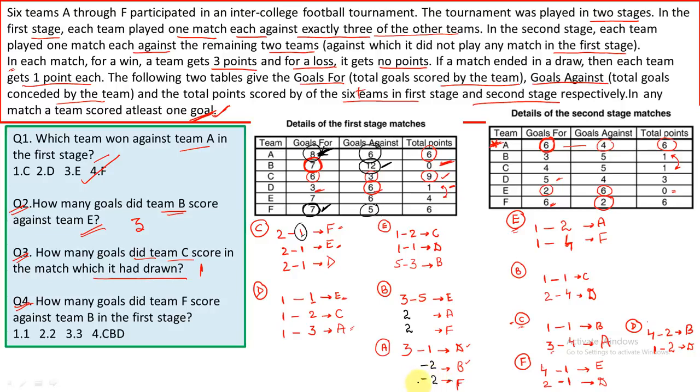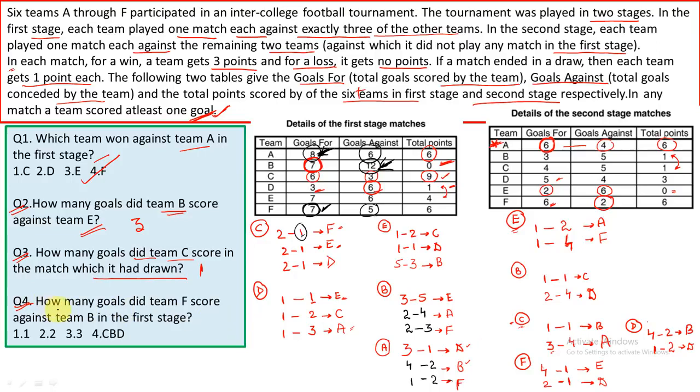Now when this is 2, F has to win the match against A, this would be 1. Total number of goals made by A is 8, so this would be 4, and what is remaining is 3, because total number of goals against B is 12. So this is the only possible combination.